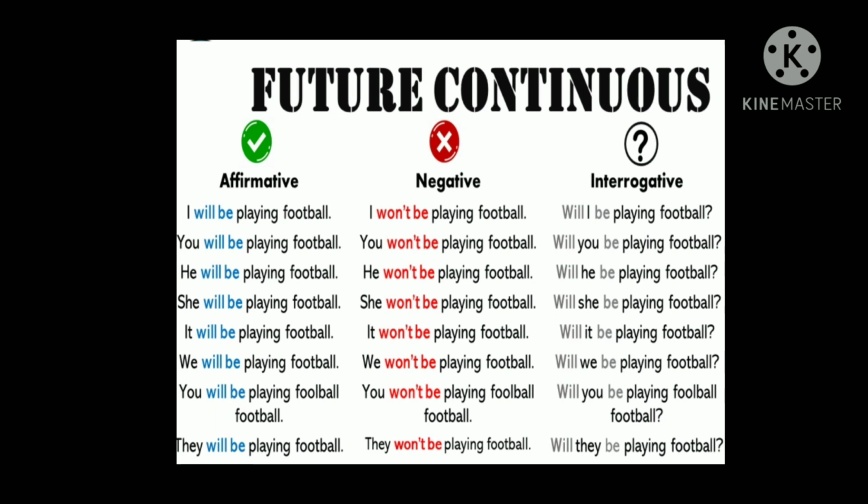So, look at the future continuous tense, how they have used to tell something in positive. I will be playing football. Now, look at the negative. I will not be playing football. Won't is the contraction of will not. I won't be playing football. Next, interrogative, when you want to ask a question. Will I be playing football? Yes. So, if you read the rest of the sentences, you will have an idea, children. Hope you're clear with the types of tense.